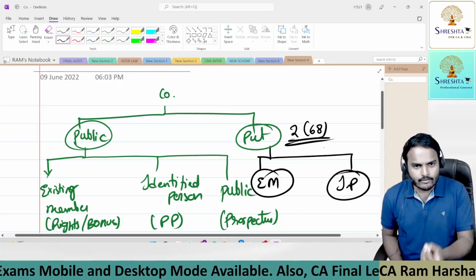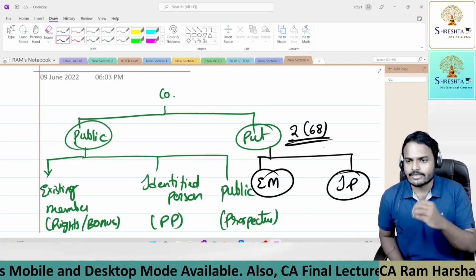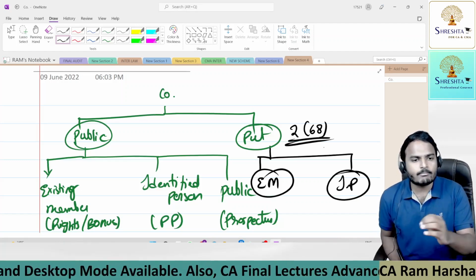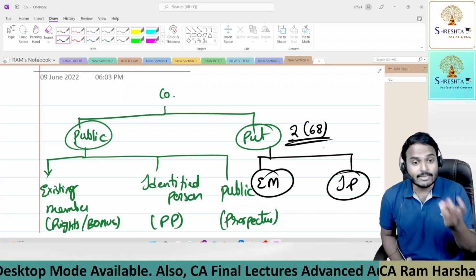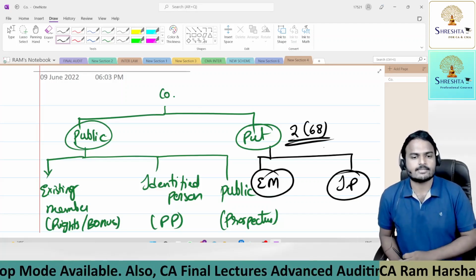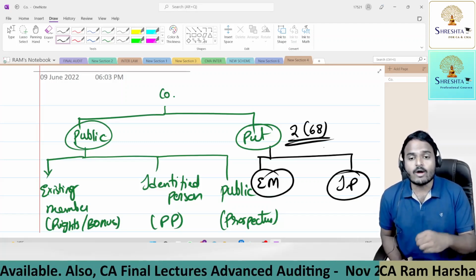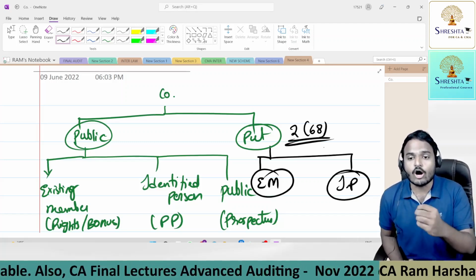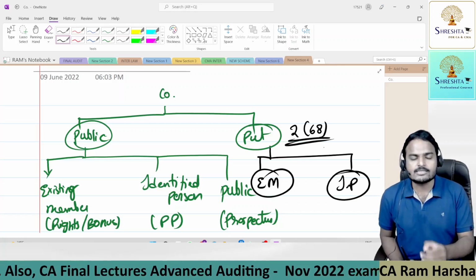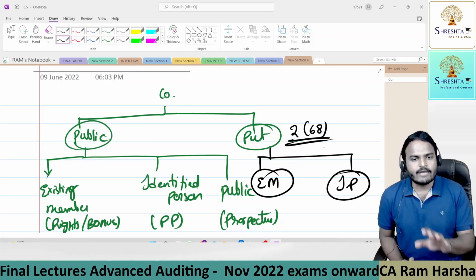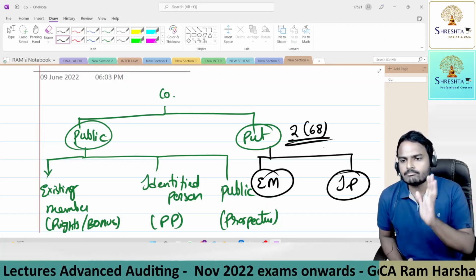Now, to protect confidentiality, there are restrictions on transfer of shares. Next one, limits the number of members to 200. Now coming to the third point, prohibits. A private company is prohibited from inviting offers from public for purchase or subscription of securities. So that means a private company is prohibited from issuing prospectus.